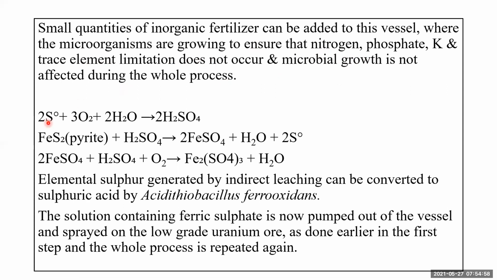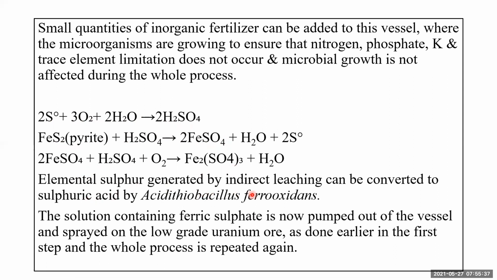So what happens in the vessel where we have added the liquid containing ferrous sulfate? We also keep there the pyrite ore and we inoculate with the organism Acidithiobacillus ferrooxidans. The organism first oxidizes sulfur, converting it into sulfuric acid, which acts on the pyrite ore, and what we get is ferrous sulfate. Now this ferrous sulfate, as well as the one which we added from the first step of uranium extraction, together they are converted into ferric sulfate by the microorganism.